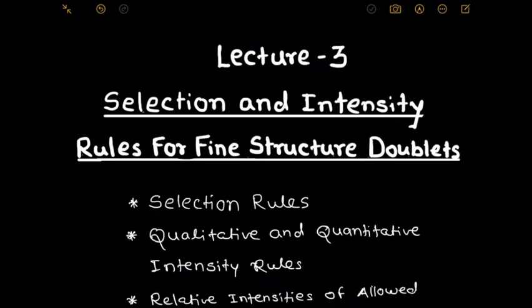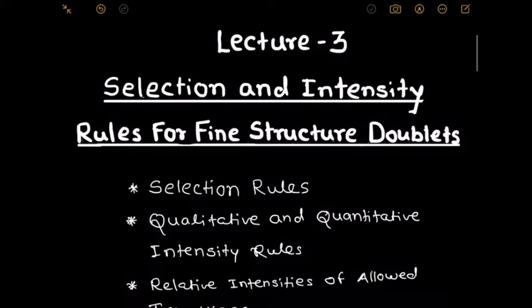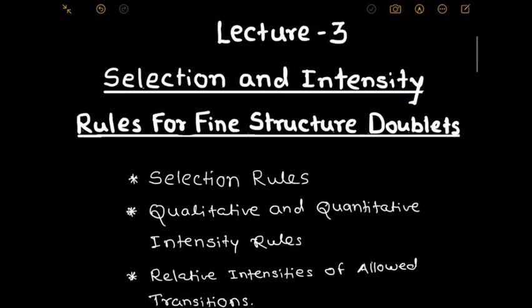Today we discuss the next point, selection and intensity rules for fine structure doublet. In that article, firstly we explain the selection rules for the allowed transitions. Second, qualitative and quantitative intensity rules. And finally we discuss the relative intensities of allowed transitions. The relative intensities for allowed transitions are explained under quantitative intensity rules.